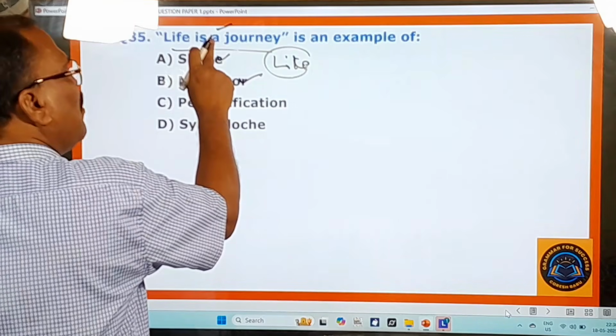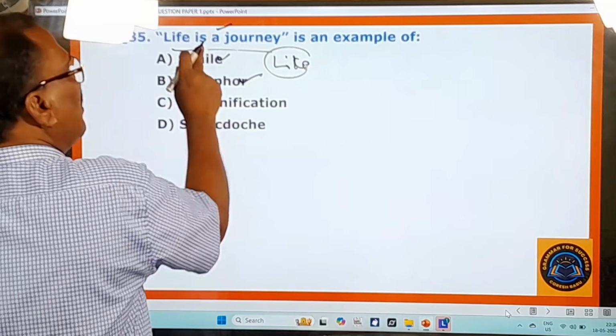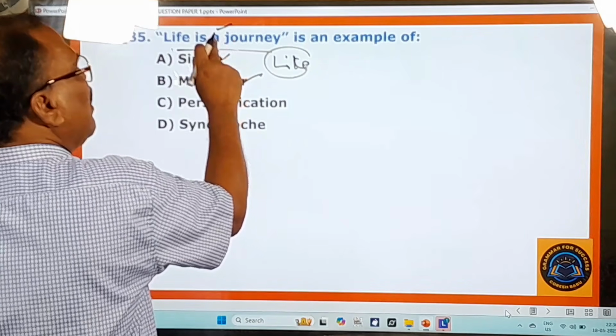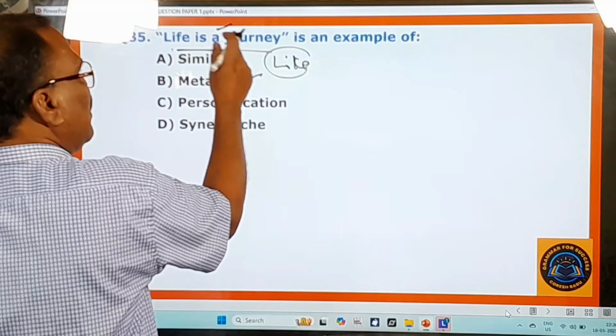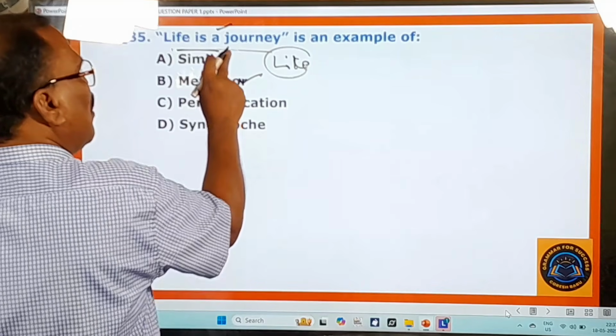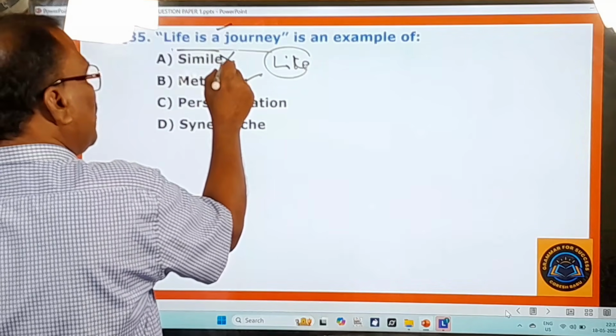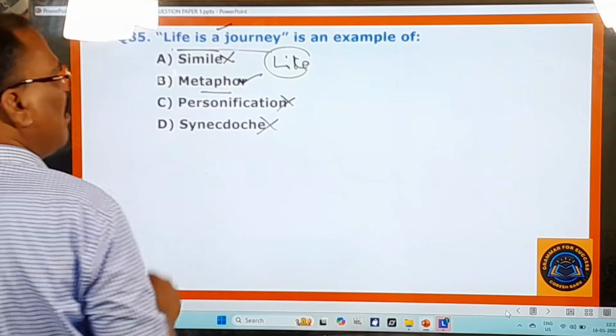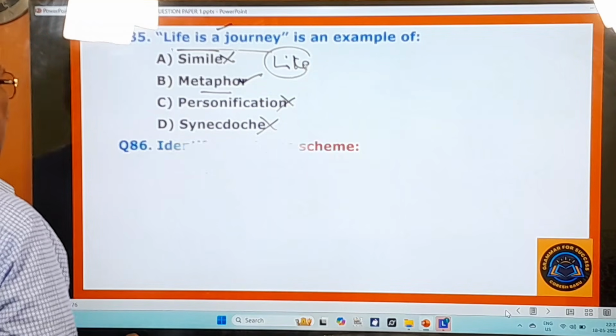ఇందులో like వాడలేదు కాబట్టి ఇది metaphor. That means it's a direct simile. ఇలా లైక్ కానీ యాజ్ కానీ లేకపోతే అది డైరెక్ట్ సిమిలి అవుతుంది. ఆ డైరెక్ట్ సిమిలిని మెటాఫర్ అంటారు. కాబట్టి హియర్ simile is not the right one. Personification, synecdoche. Only metaphor is the right one. Okay, and you go to the next question.